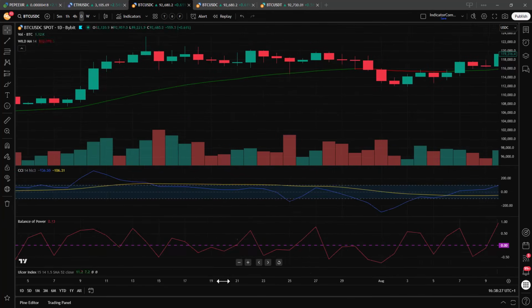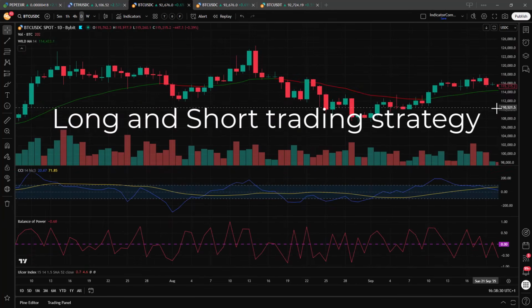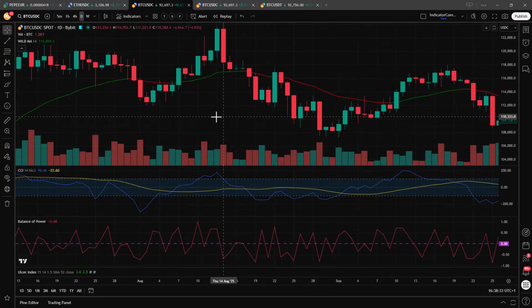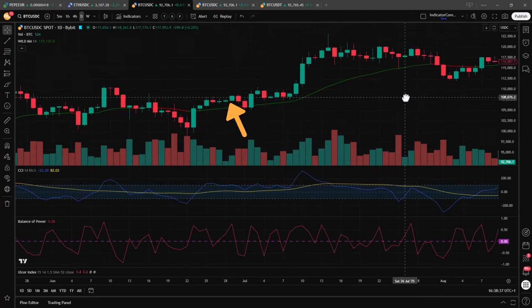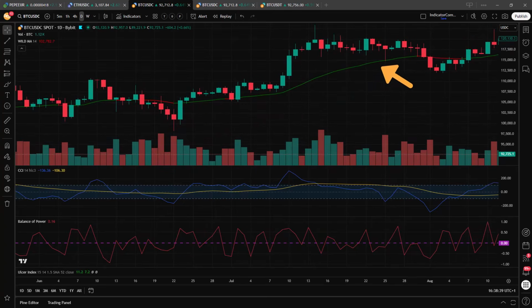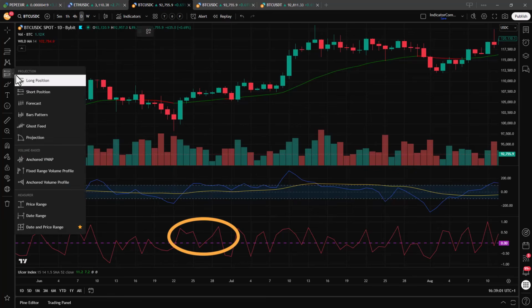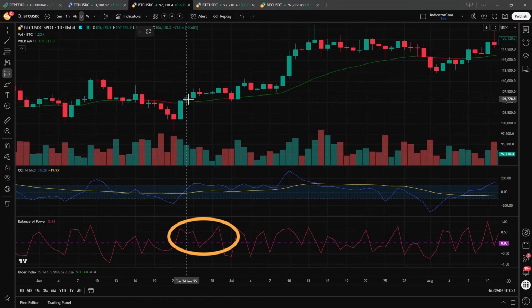This trading strategy trades longs and shorts, so you can take advantage of bullish and bearish market circumstances. Long trades are taken when the close price is above the Wilder Moving Average for overall market trend determination. Then the CCI should be above its signal line as a second indication of a favorable market circumstance, but the real signal comes from the Balance of Power indicator. When this moves above the signal line, then the long trade should be taken.